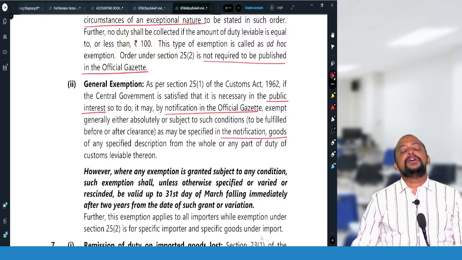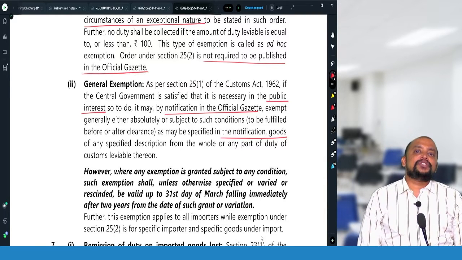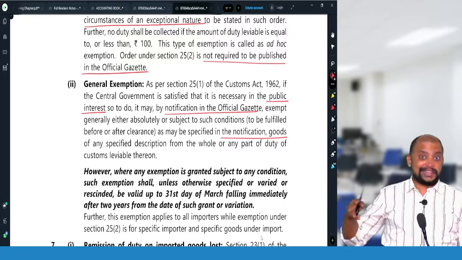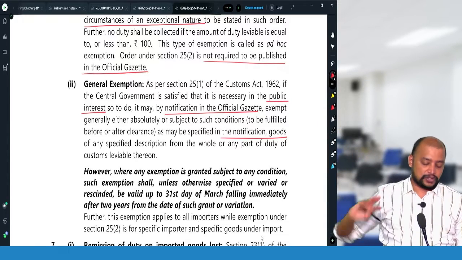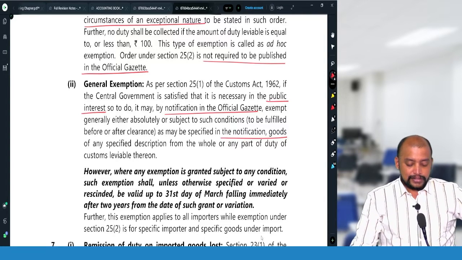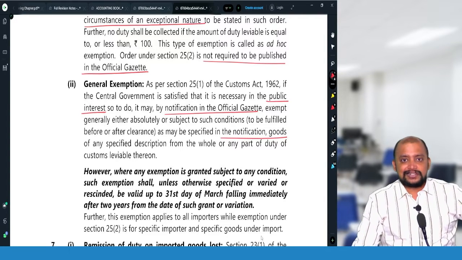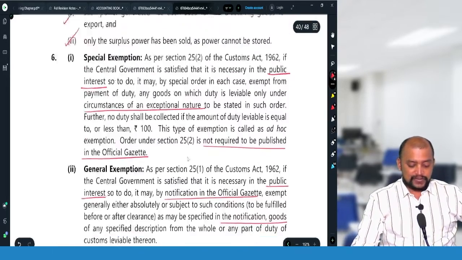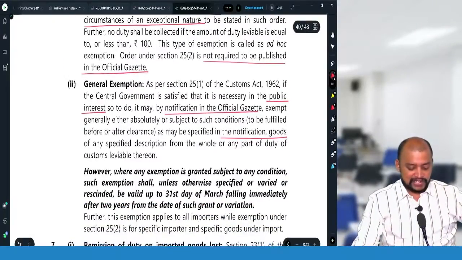For example, if the exemption is given in July, then 2 years from July, the March thereafter. It can be 2.5 years, less than 3 years but more than 2 years. So that is with respect to special exemption and general exemption.